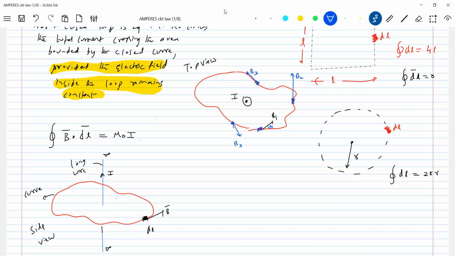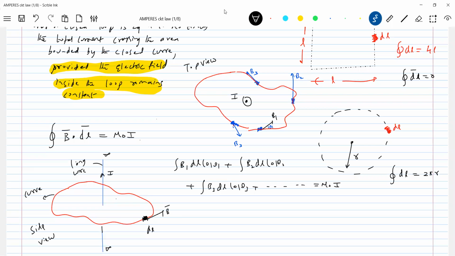B3 and this is dl bar. There's some angle between them, no? So what is the expansion of this? The left hand side term will be the integral of B1 dl cos theta 1, B2 dl cos theta 2, B3 dl cos theta 3, and so on, is equal to mu naught I.